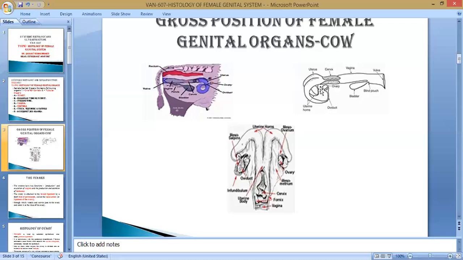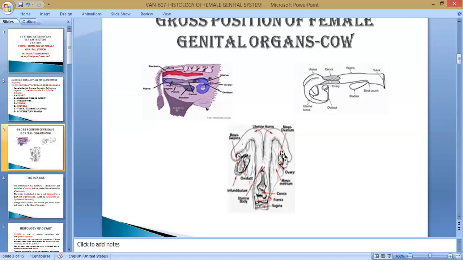This is the intercornual ligament present only here, and this is the broad ligament, for the attachment of the ovary, fallopian tube, and uterus, all parts. The part which comes in contact with the ovary only is known as mesovarium. The part in contact with the fallopian tube only is the mesosalpinx. Inflammation of the oviduct is known as salpingitis, and inflammation of the uterus is known as metritis.